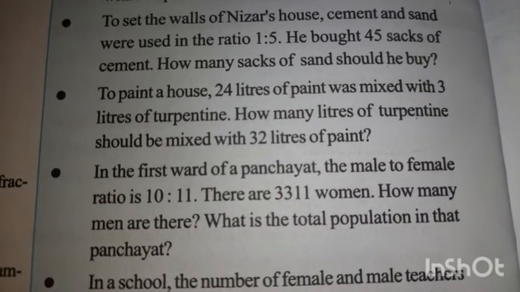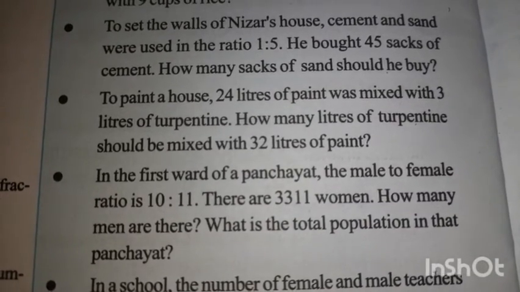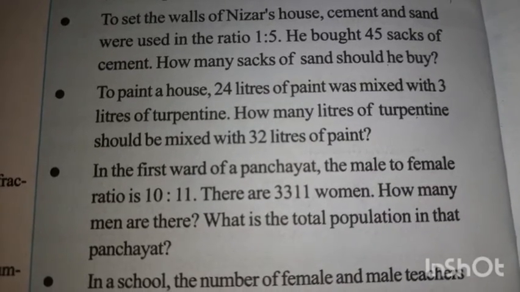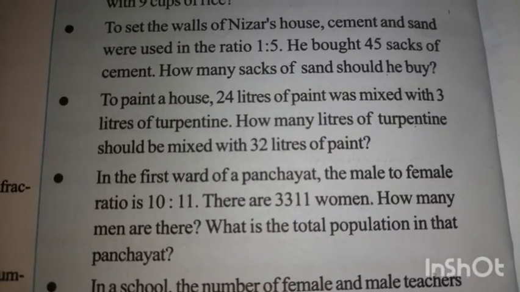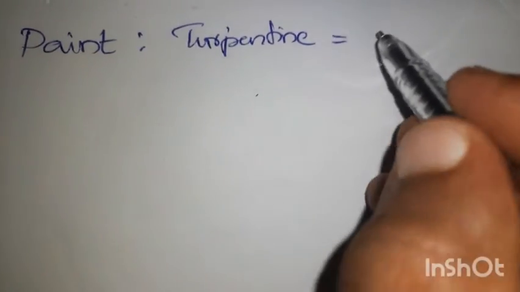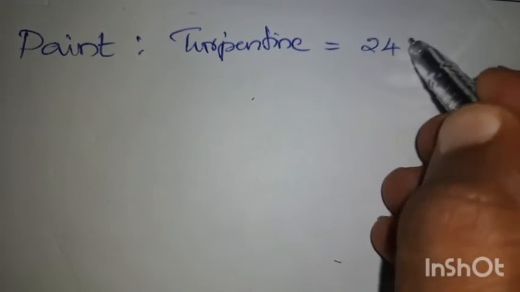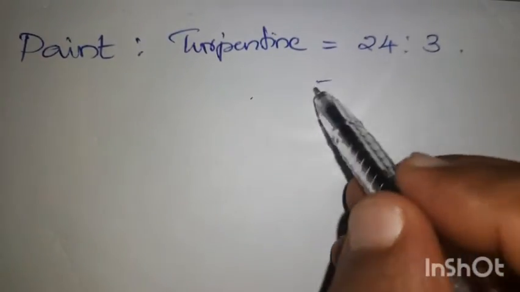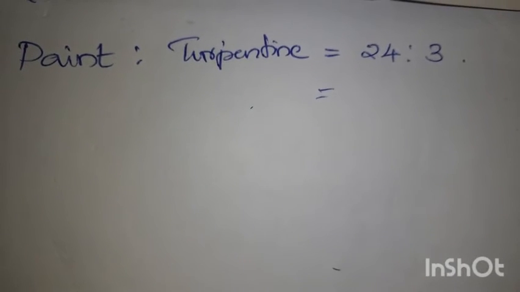So 24 liters needed, 3 liters. Okay, 24 is to 3. From that you have to find out the ratio. Then using the ratio, you have to find out, for 32 liters of paint, how much amount of turpentine is needed. So paint to turpentine ratio: 24 liters of paint needed, 3 liters of turpentine. So using this, you have to find out the ratio first.